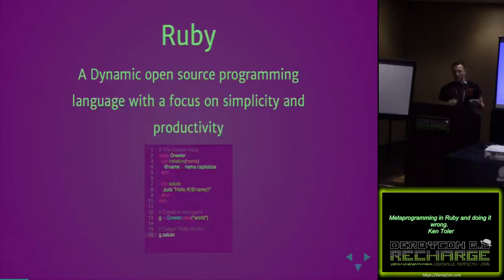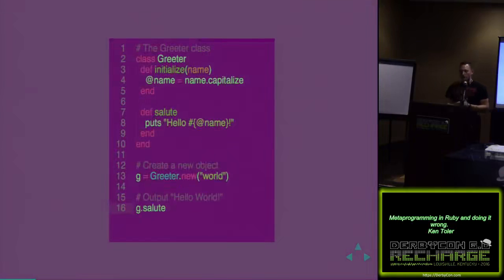So what is Ruby? This is the basic textbook definition of what Ruby is. Dynamic, open source programming language with a focus on simplicity and productivity. I've heard a lot of people dog on Ruby today. I'm sorry. I like it. It's great. The reason is that things like this are a really simple implementation of something. You can create this greeter class. It's really readable. For me, without a computer science background before I got into security, it was really nice to come into a language that allowed me to get things done. And that's why I fell in love with Ruby as my first language to get stuff out the door when it came to doing security stuff.